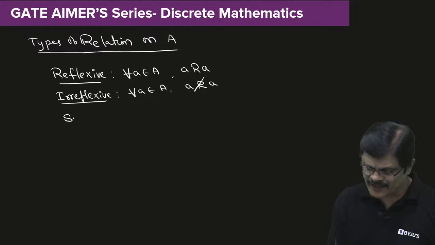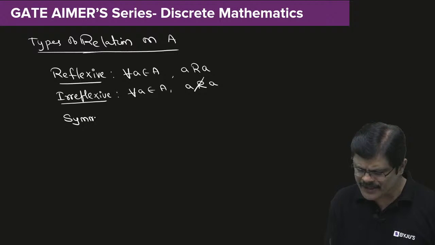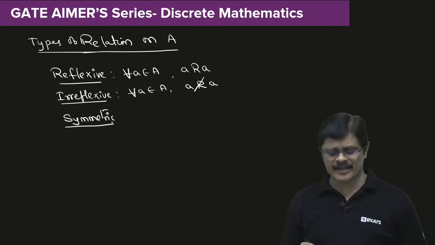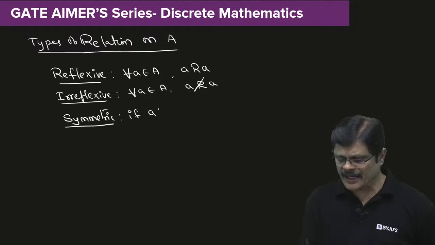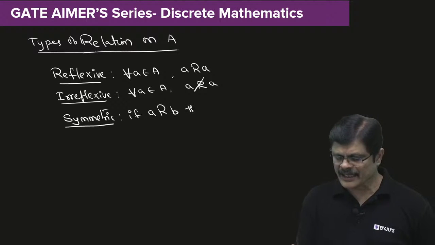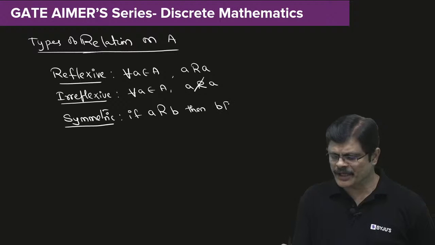Then comes symmetric. A relation is called symmetric if a related to b, then b should relate to a.